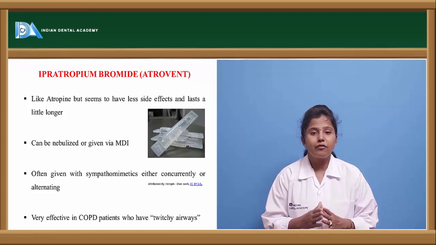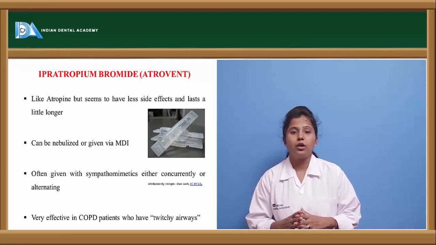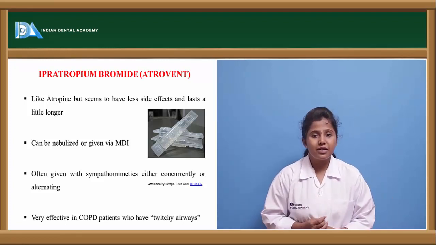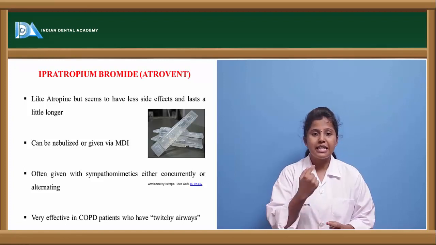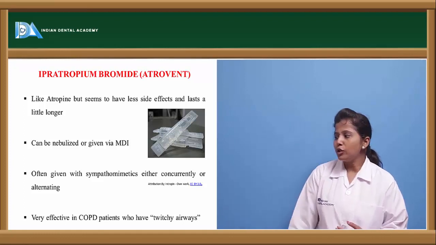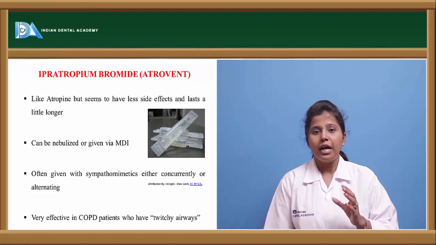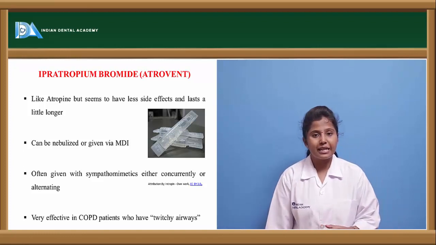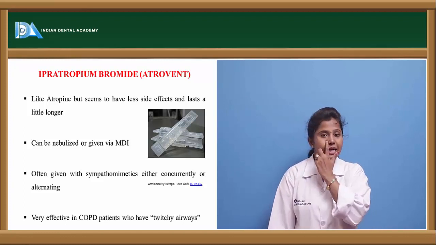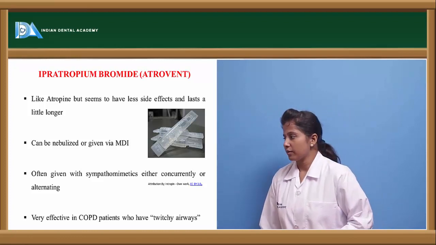And this is given in the form of a nebulizer, whereas atropine is given in the form of an aerosol. A nebulizer is a formulation where the drug is given through air droplets, or we can say it is given through the respiratory tract. It often shows sympathomimetic activity. In particular doses it shows parasympatholytic activity, but in some doses it may show sympathomimetic action also. That is the reason it is very effective in chronic obstructive pulmonary disease.